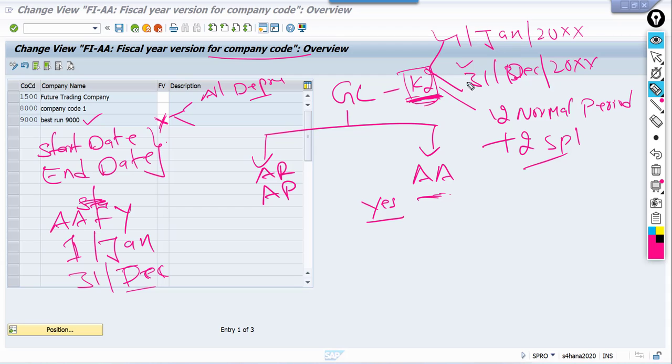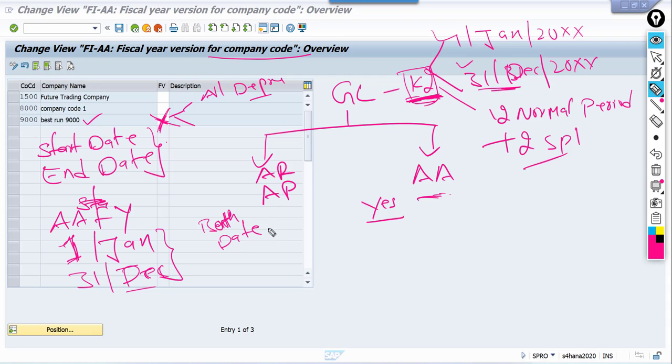So that is K2. K2 start date is 1st Jan, end date is 31 December. So we can use any variant here that is configured with the start date as 1st Jan and end date as 31st December. Then both the dates are same.